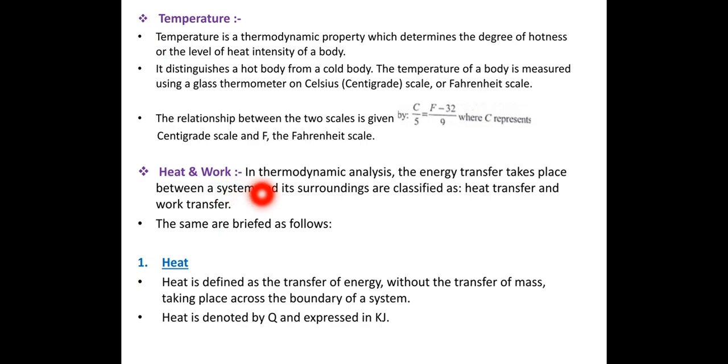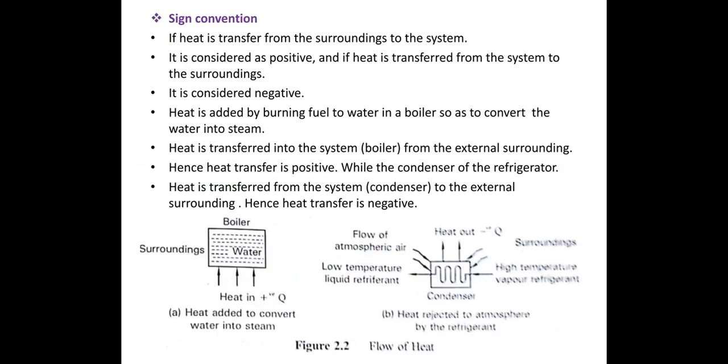Heat and work. In thermodynamic analysis, the energy transfers that take place between a system and its surroundings are classified as heat transfer and work transfer. The same are briefed as below. Heat. Heat is defined as the transfer of energy without the transfer of mass. Here mass is not transferred, but only energy is transferred across the boundary of the system. It is denoted by Q and expressed in kilojoules.